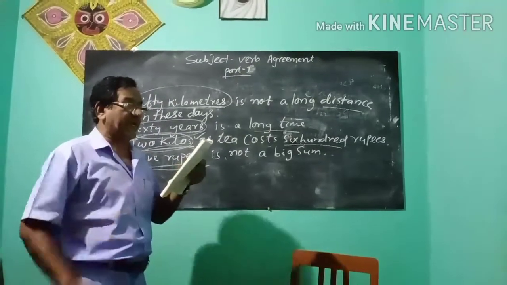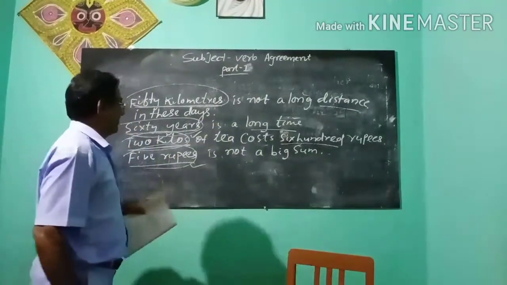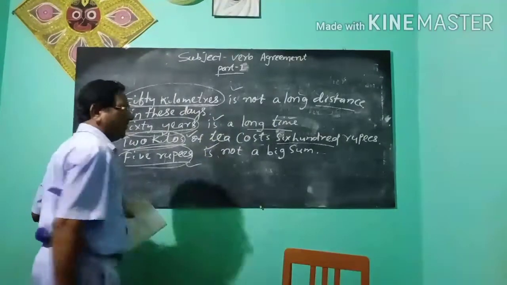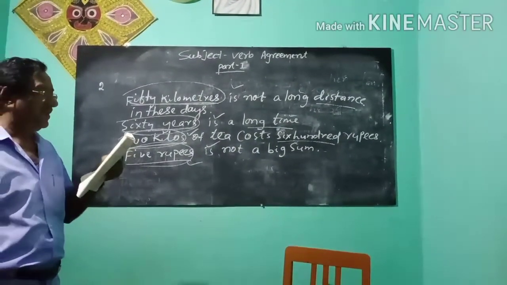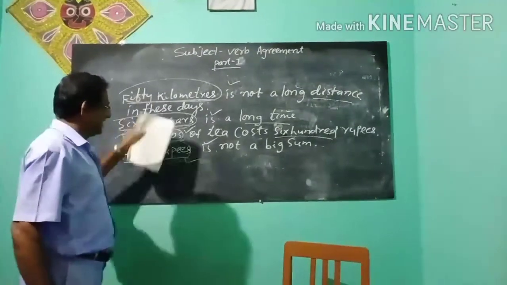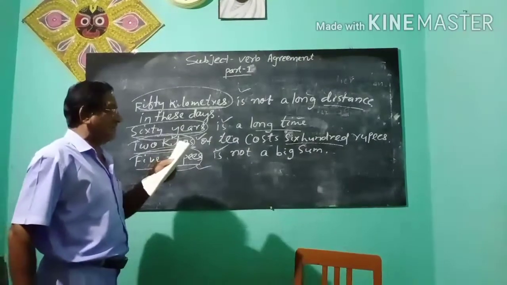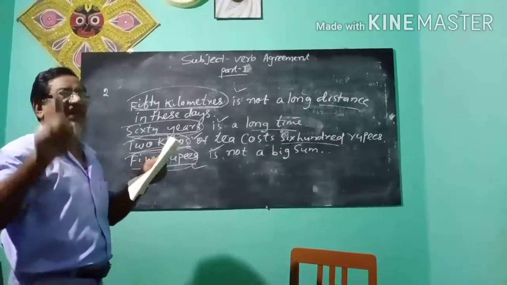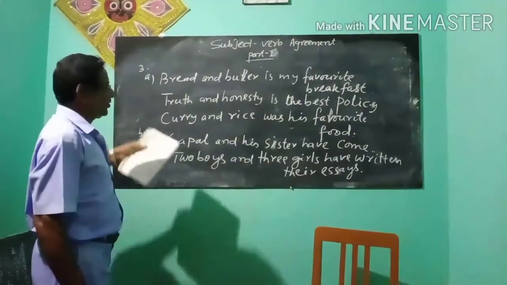It is treated as singular. It takes singular verbs. Here, the verb is singular. Singular verb is used because these sentences say about distance, time, weight, amount of money, which represents a single figure or quantity. Now, see the next rules.